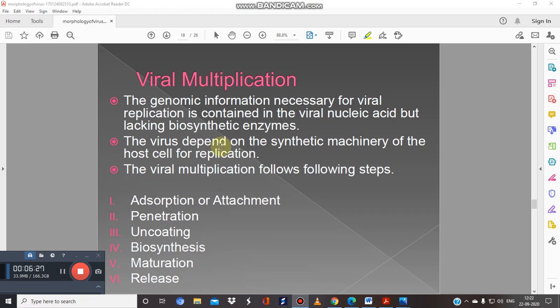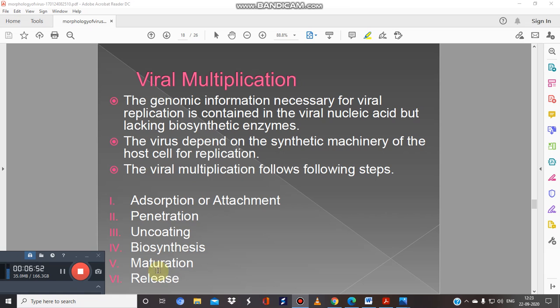So I hope now you have an idea about viral multiplication, or viral replication inside the host cell. This gives you an overview of the virus multiplication steps, and we know there are different types of viruses, and they act almost in the same manner, but they adopt different methods.